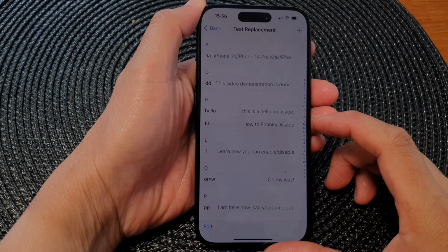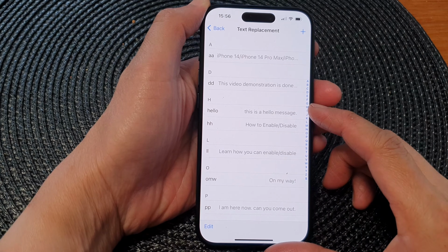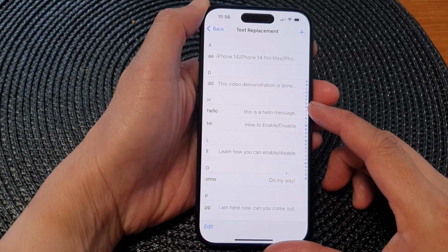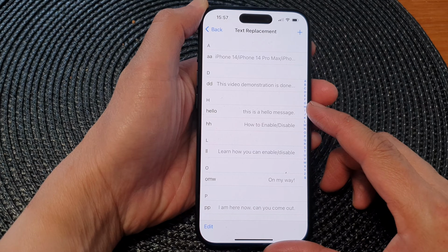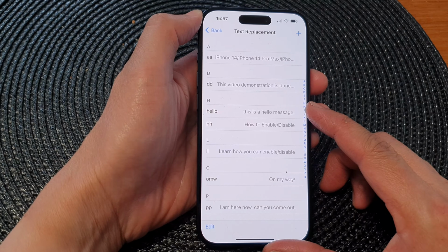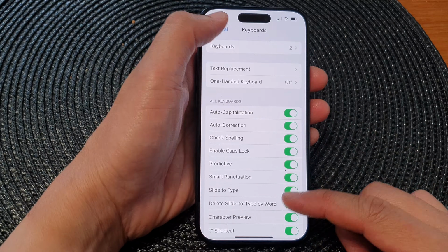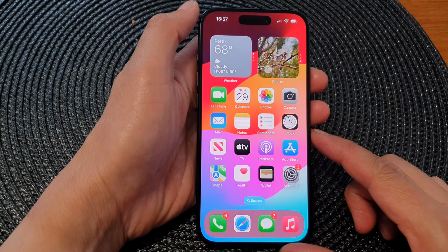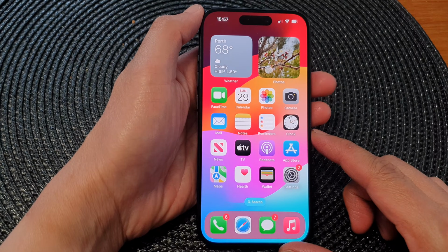Hey guys, in this video we're going to take a look at how you can create and use custom shortcuts for longer phrases or words on the iPhone 15 series. First, let's go back to the home screen by swiping up at the bottom of the screen.